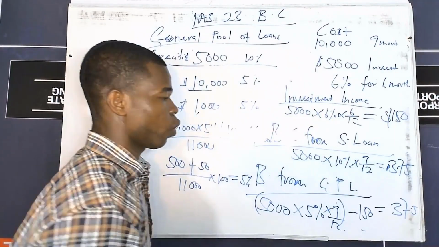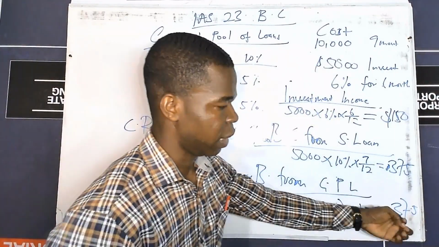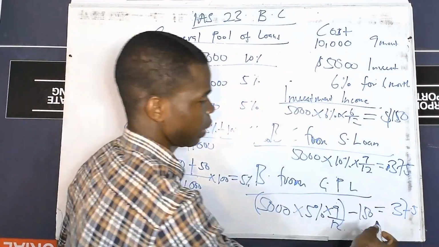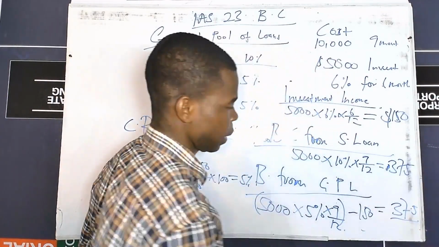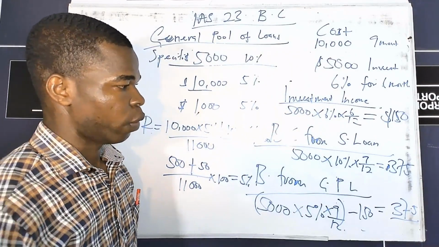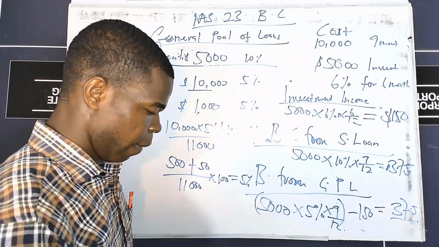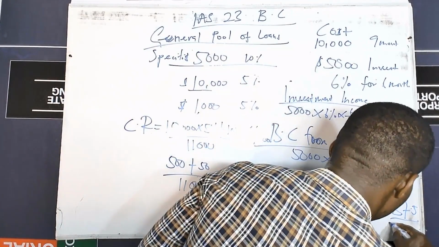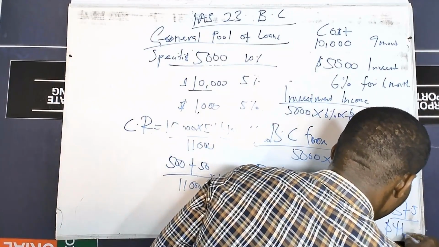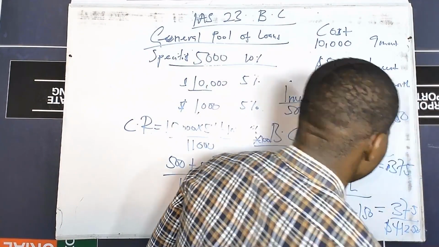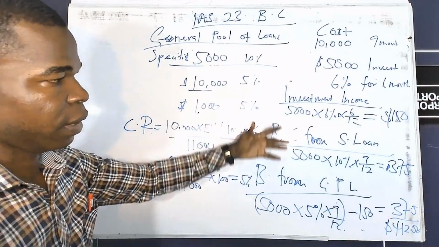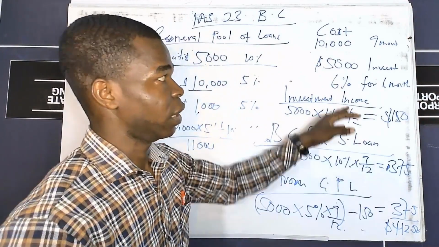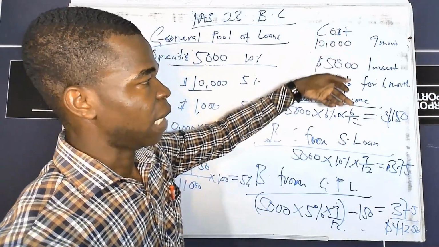So the borrowing cost from the general pool of loans is going to be 37.5. Therefore, our borrowing cost to be capitalized on this particular asset is this plus the borrowing cost from the specific loan, which is 375. So this is going to give us 412.50. This gives us the total borrowing cost to be capitalized on the construction of an asset which is going to cost us 10,000.